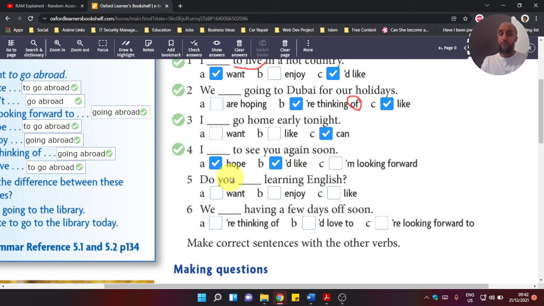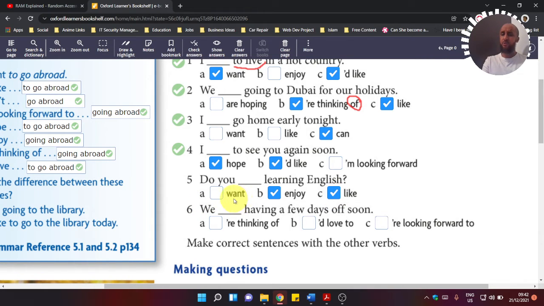Number 5. Do you... and then we have "learning." Here we have a gerund. So what can we do with the gerund here? We definitely can use the word enjoy. Remember, enjoy is always followed by a gerund. So, do you enjoy learning English? And remember, like can be followed by a gerund as well. Like can use both. So, do you like learning English?